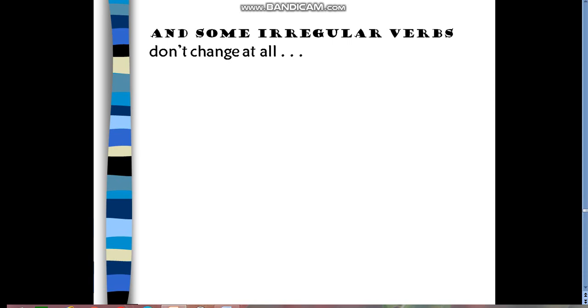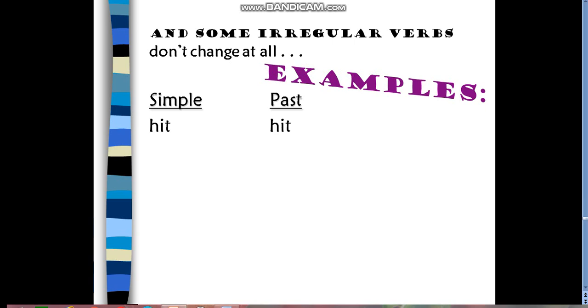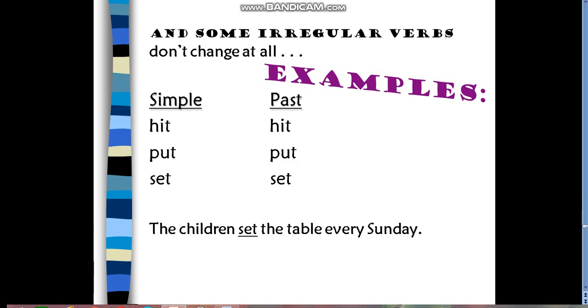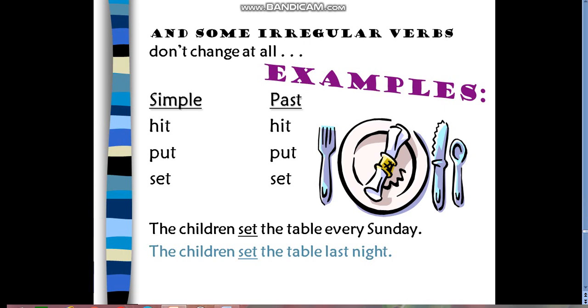And some irregular verbs don't change at all. For example, hit, hit; sit, sit; and cut, cut, and so on. The children sit at the table every Sunday. The children sat at the table last night.